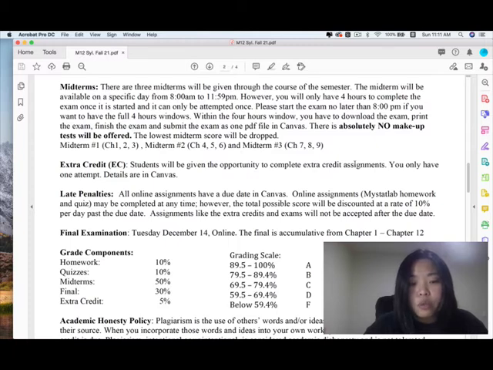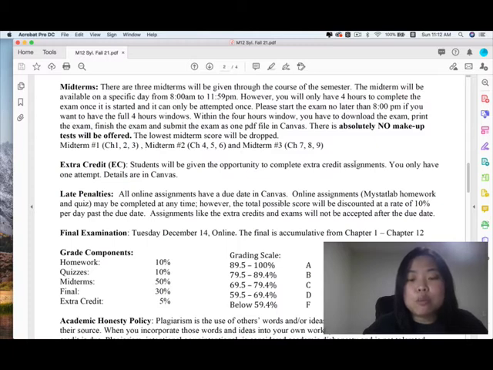Extra credit. Students will be given the opportunity to complete an extra credit assignment. You only have 1 attempt. Details are in Canvas. Okay, late penalties. All online assignments have a due date in Canvas. Online assignment means like the MyStatLab homework and quiz. You can complete them at any time.